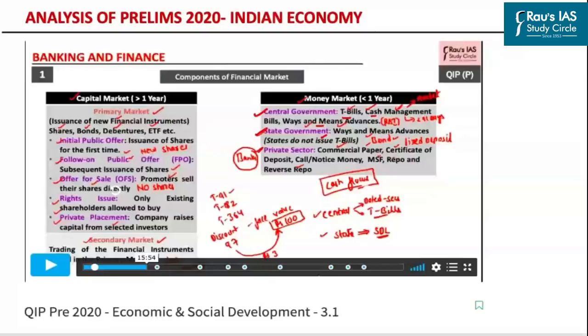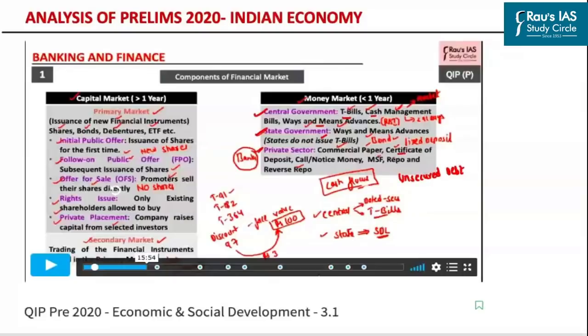Commercial paper is almost similar to a bond, except that the maturity period of a bond is greater than 1 year, whereas commercial paper's maturity period is less than 1 year. Apart from that, commercial paper is considered to be a form of unsecured debt because it is not backed by any form of collateral.